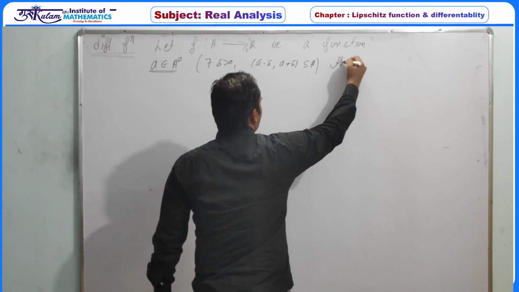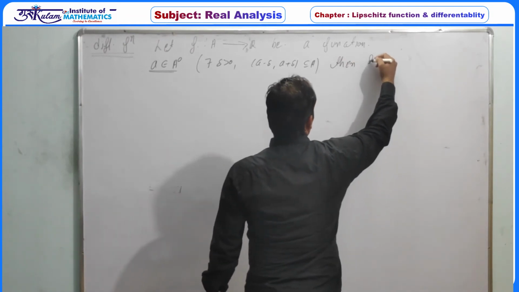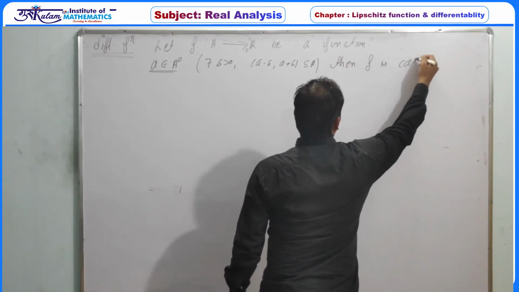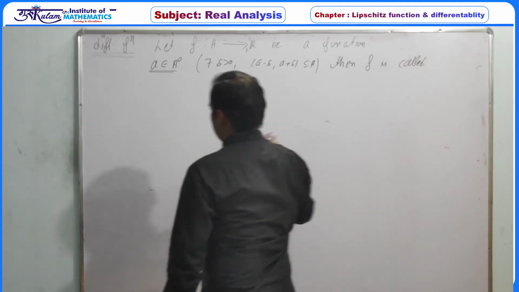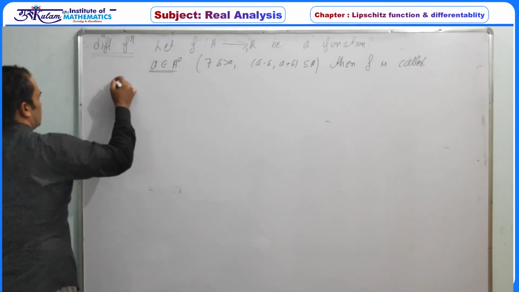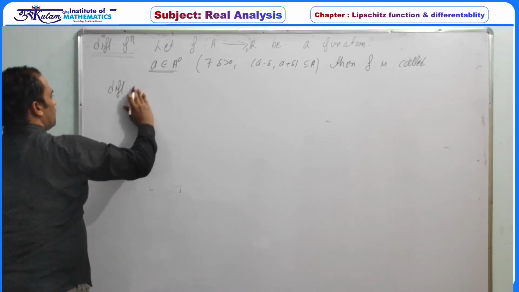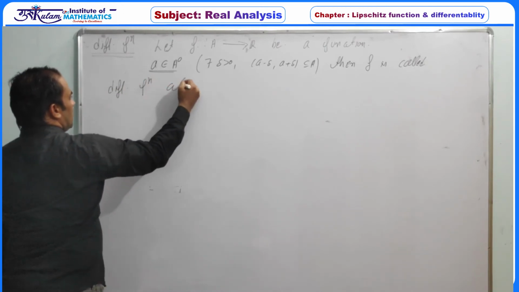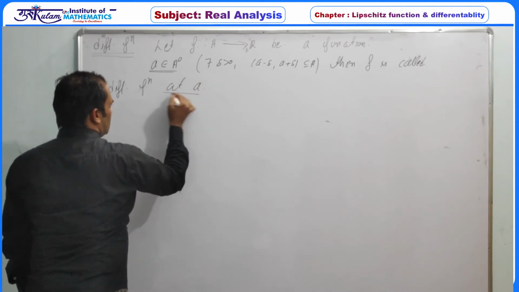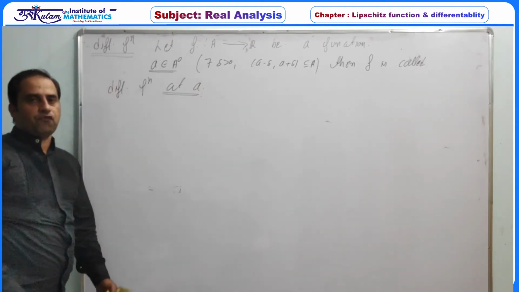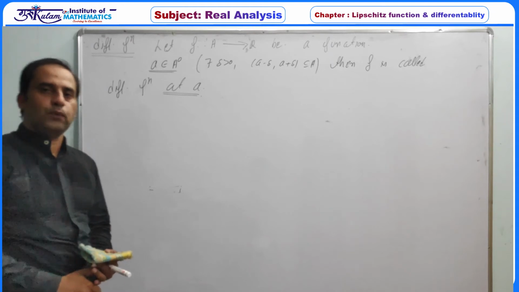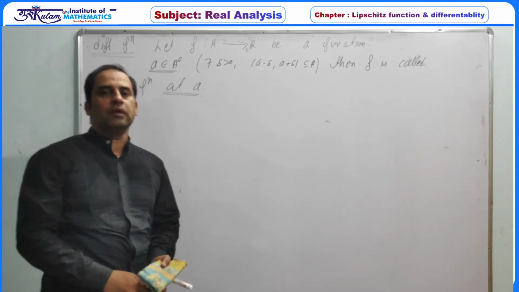Then f is called a differentiable function at a. Again, differentiability is a point-based property. It is not a domain-based property.